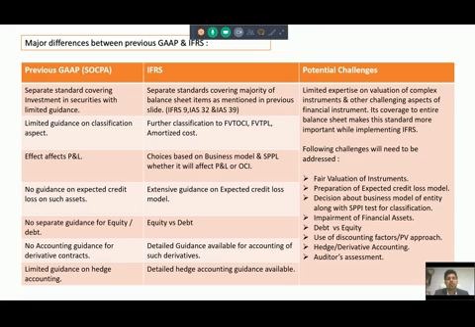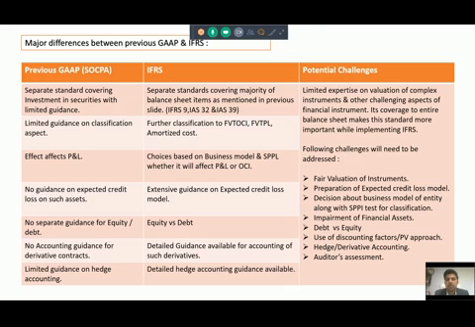Now that impairment test is also provided under IFRS. How will this impairment test be considered? This impairment test is nothing but the expected credit loss model which will be followed under IFRS. Companies will have to prepare one expected credit loss model where the company will decide whether the credit quality of the financial asset, like trade receivable, like investment, has deteriorated or not.